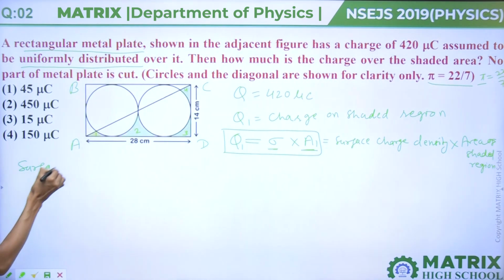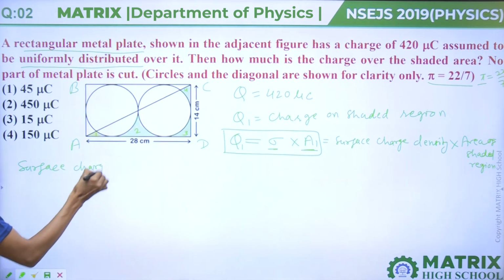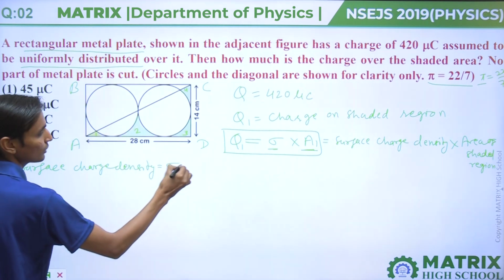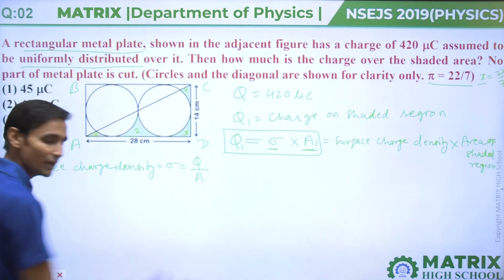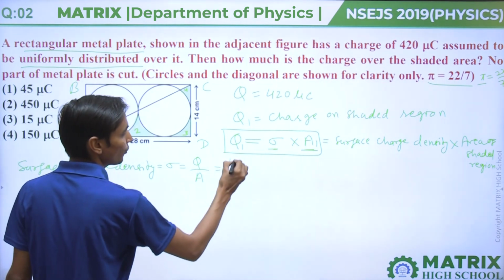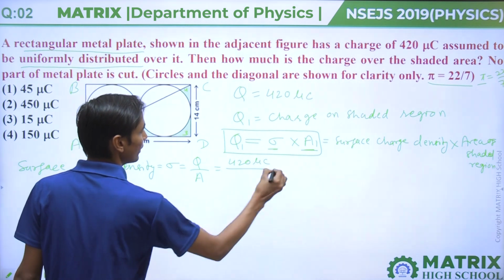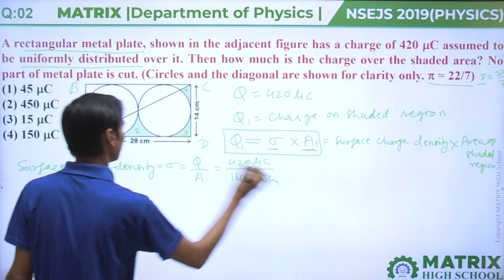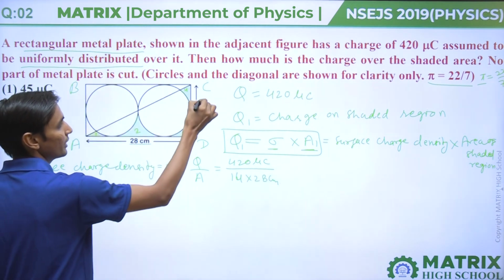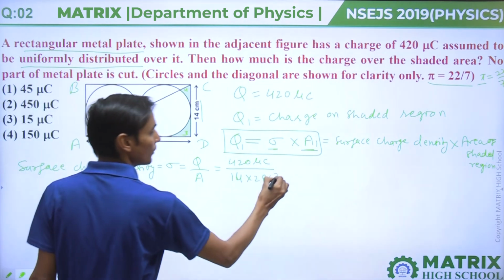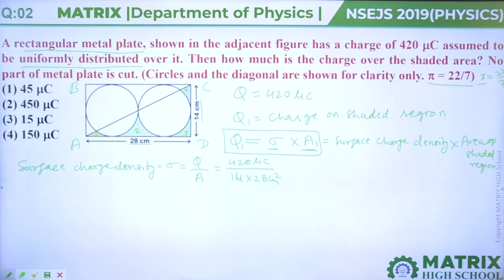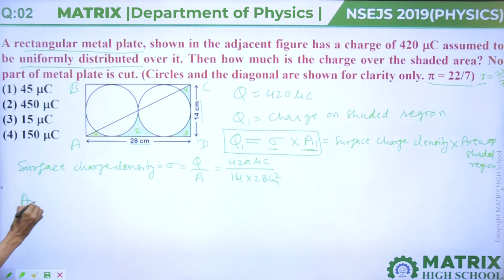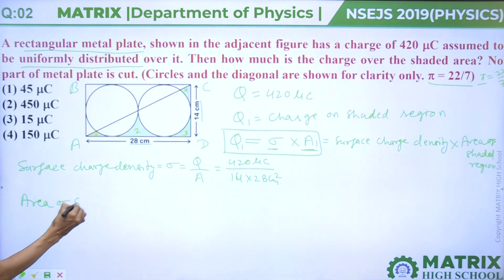To find the surface charge density sigma, sigma is equal to total charge divided by total area of the plate. The charge is given as 420 microcoulomb divided by 14 into 28 centimeter. Length is 28 centimeter and breadth is 14 centimeter, so the area of the rectangle will be length into breadth. So this will give sigma. Now we have to find the area of the shaded region.